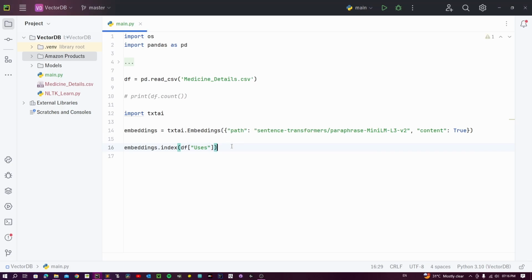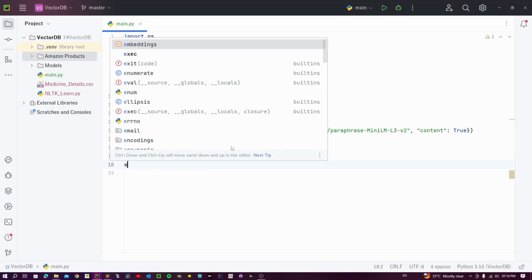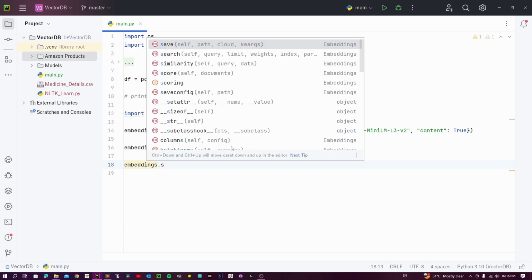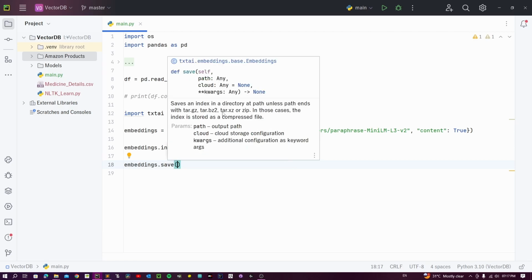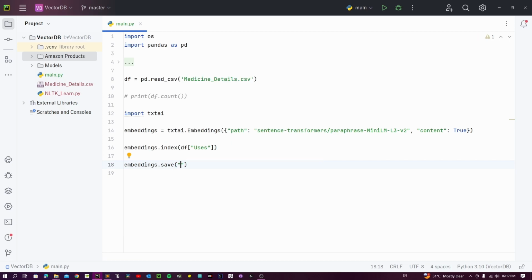Once that is done, we can save our embeddings using embeddings.save. Here you can give a path where you can save the embeddings, or if the path ends with .zip or .tgz or tar, in those cases the index will be stored as a compressed file.